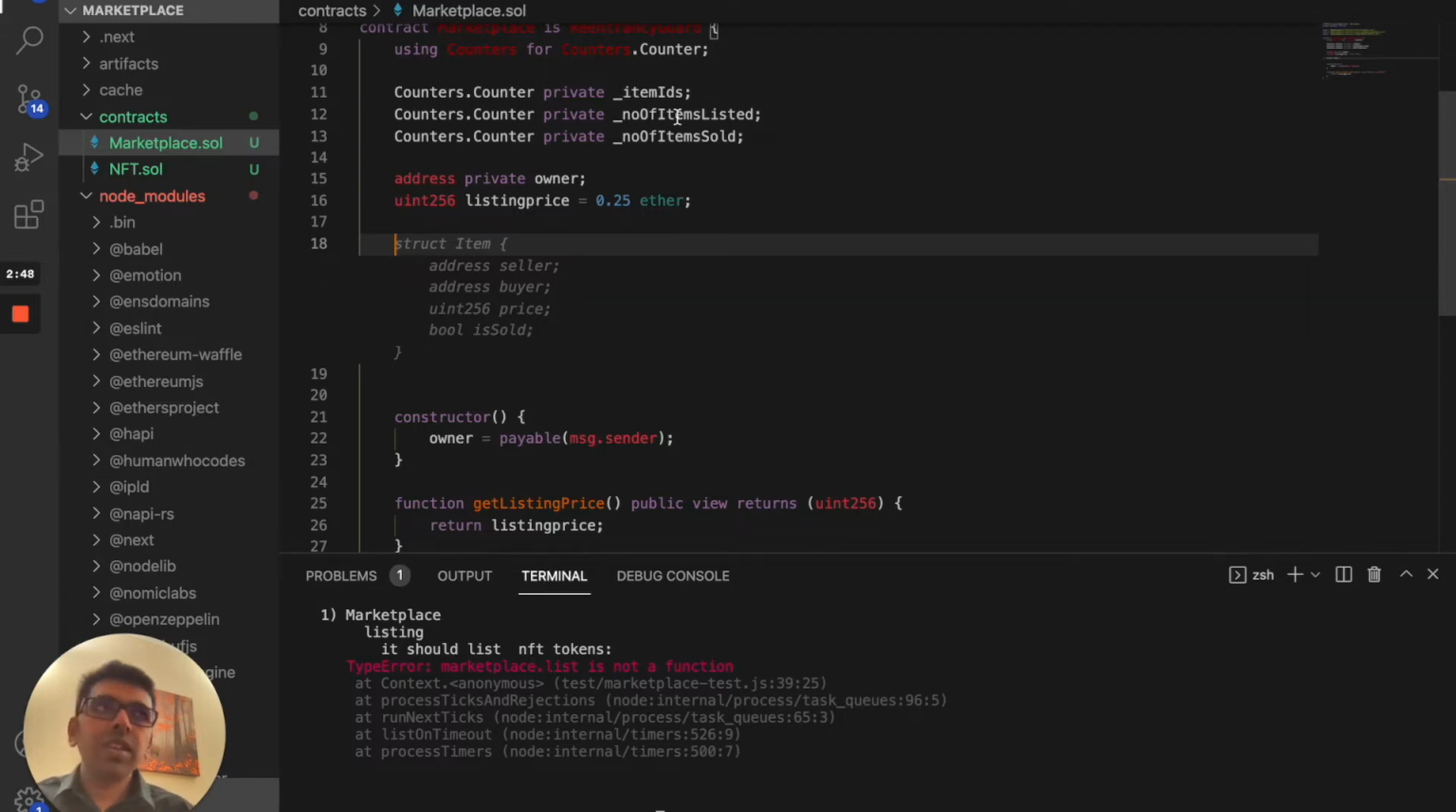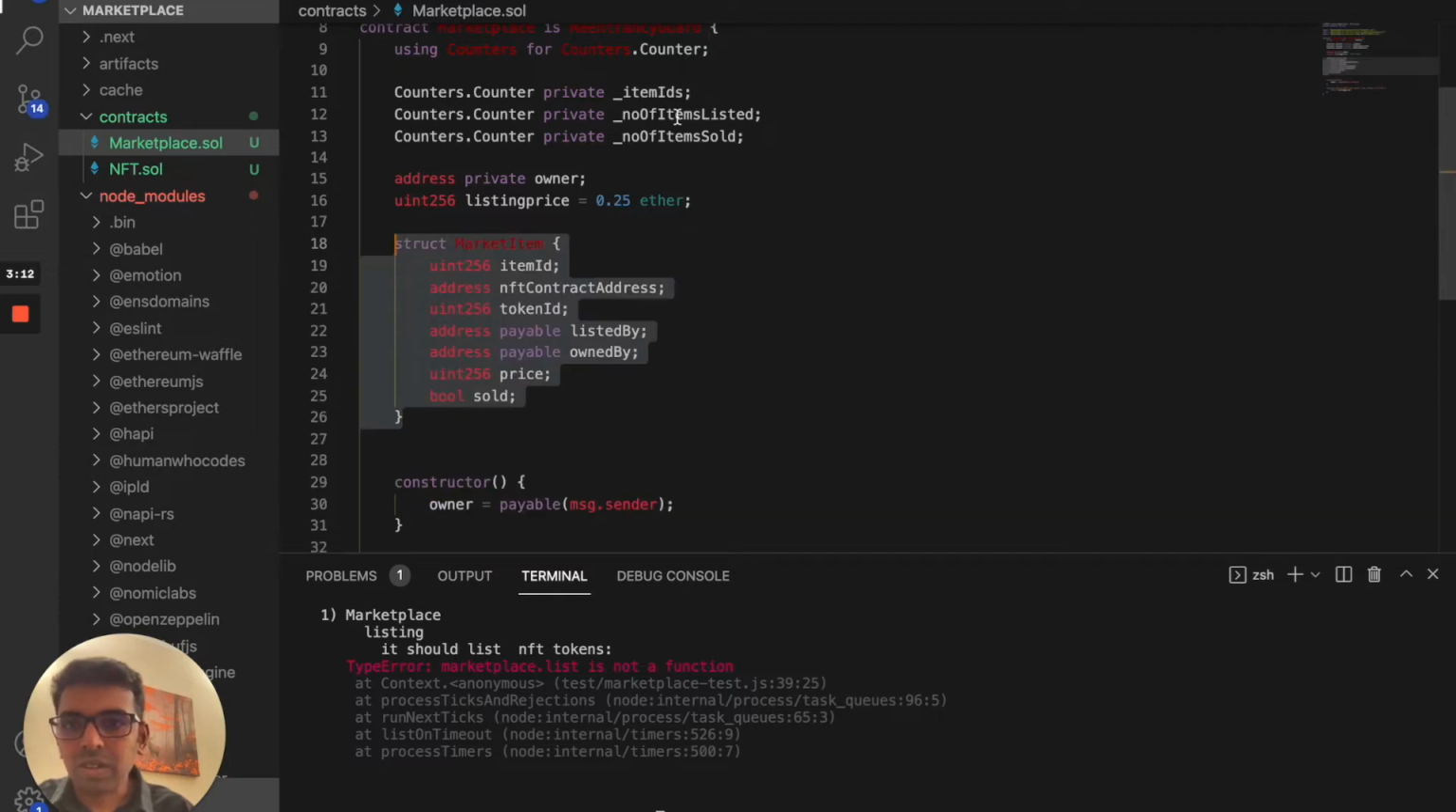In Solidity, when you want to create a custom data structure, a custom type, you can use something called a struct. For all our marketplace items we need a separate type, so first we're going to create a struct type for that. This is what the code looks like. We have a market item, and the item will have an ID, that's the item ID. Then the NFT contract address, which is where this NFT is deployed, and then the token ID of that NFT from the NFT contract.